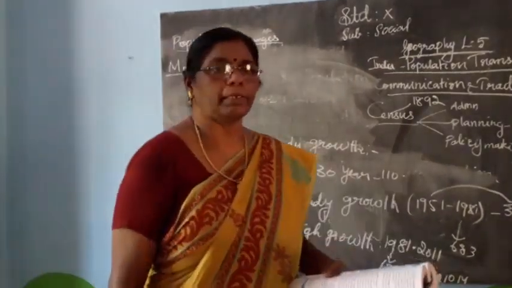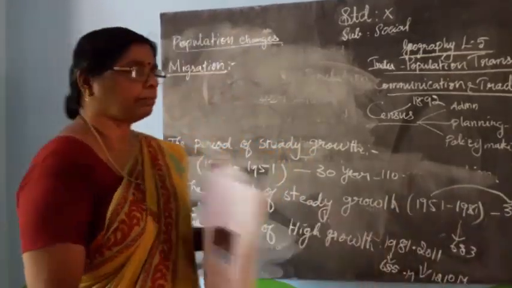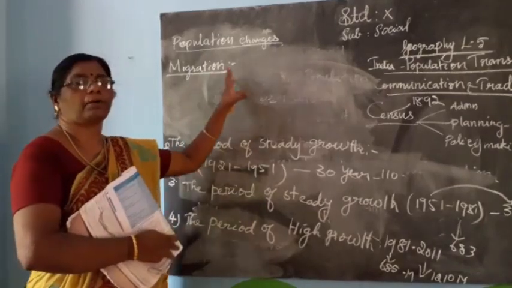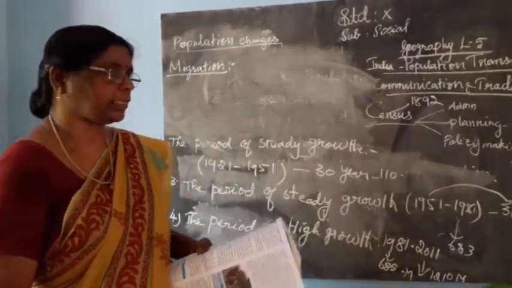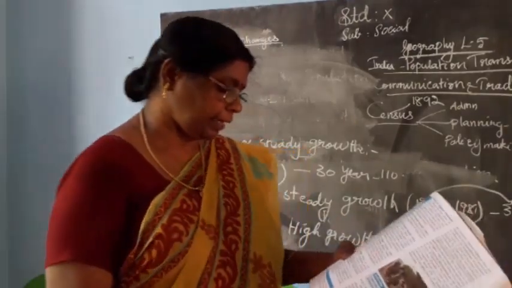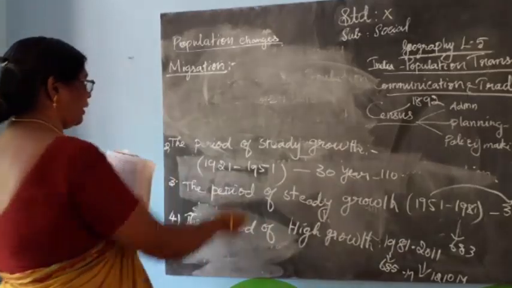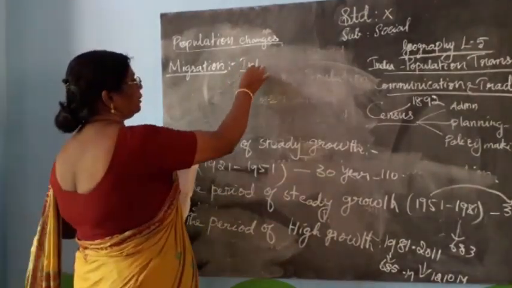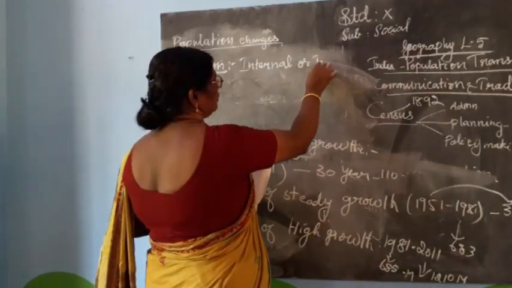Migration is the movement of people across regions and territories. Migration means movement of people from one place to another place. It can be internal or international.